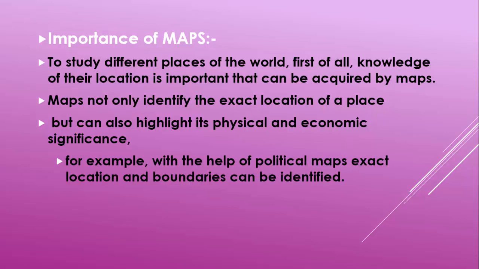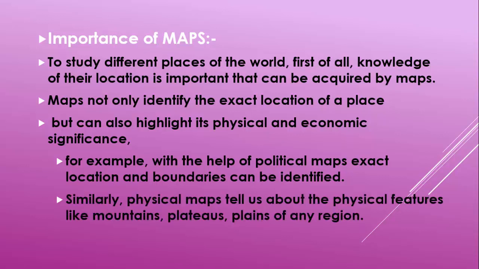For example, with the help of political maps, exact location and boundaries can be identified. Similarly, physical maps tell us about the physical features like mountains, plateaus, plains, etc. of any region.